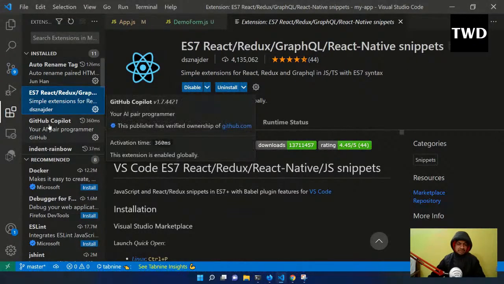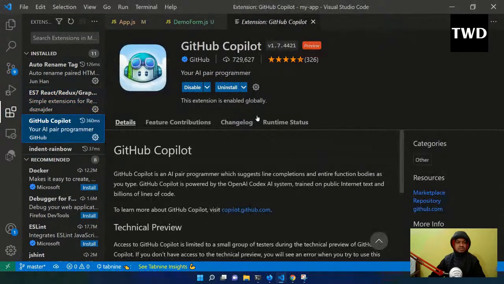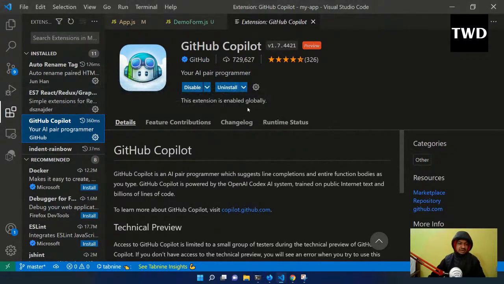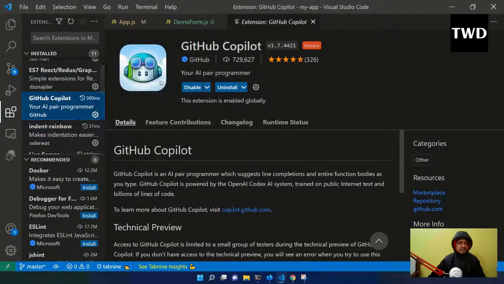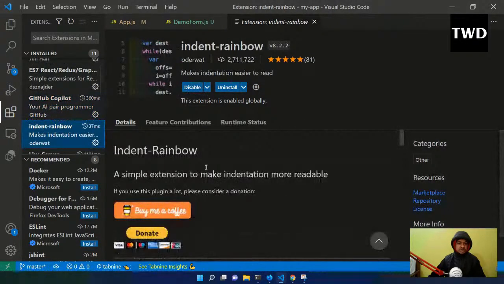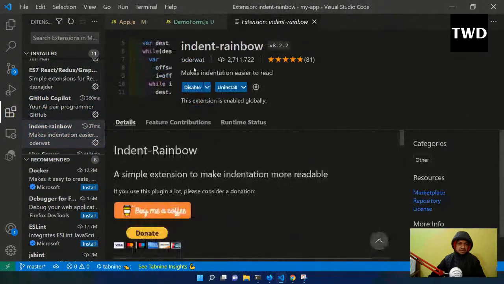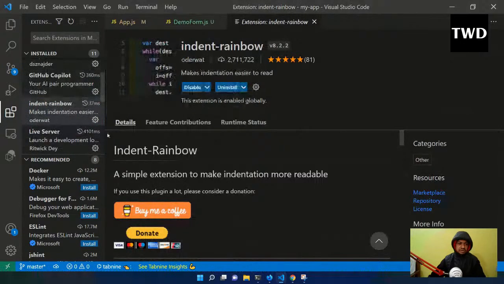GitHub Copilot I use, but most of you cannot use it because it is in preview version and not all people have got access to it. It gives me some cool shortcuts and it understands your coding, so I use it extensively. Then I use Indent Rainbow, which gives these colors on the tabs.